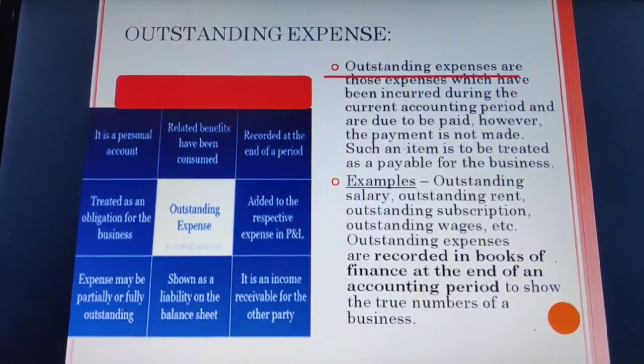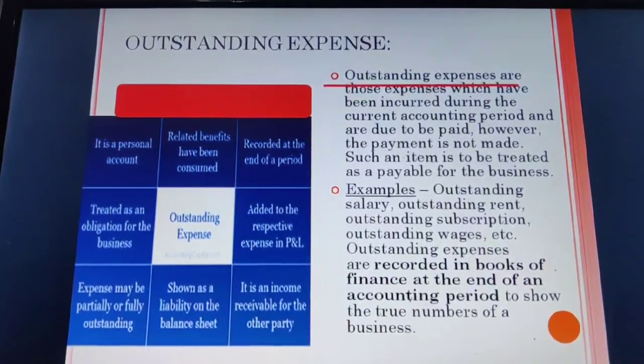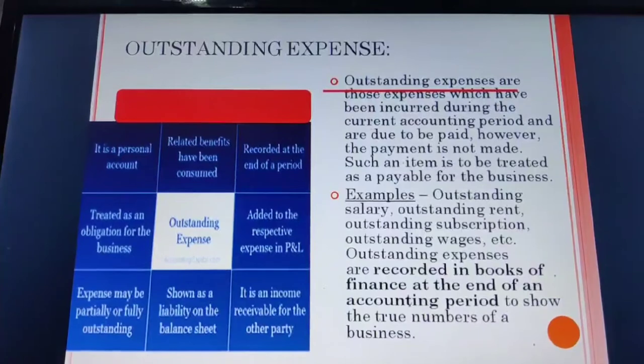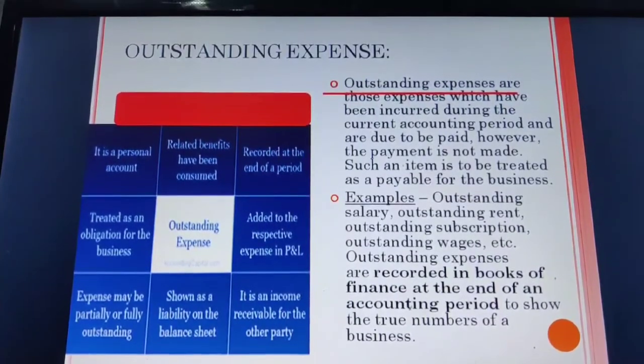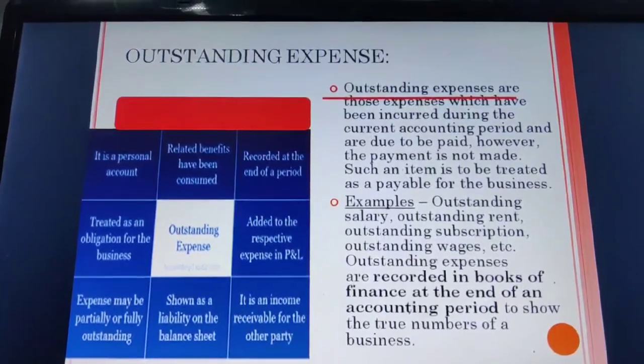There is a difference between wages and salary. Salary is given to your employees, that is, those who are working in the office. However, wages are given to your workers who are working in your factory. Clear? That is why we use different terminologies for each.